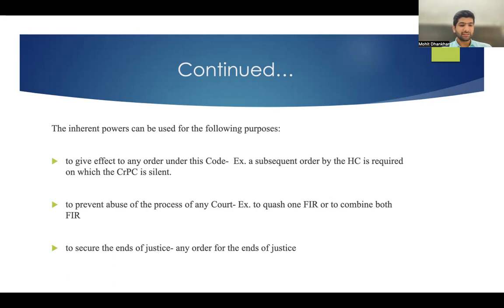Now the third case is to secure the ends of justice. This part is residuary. Any order that is required for the ends of justice, to do complete justice between the parties, can be passed by the High Court. Inherent powers, as I mentioned earlier, are basically the power to do justice, to do complete justice between the parties.